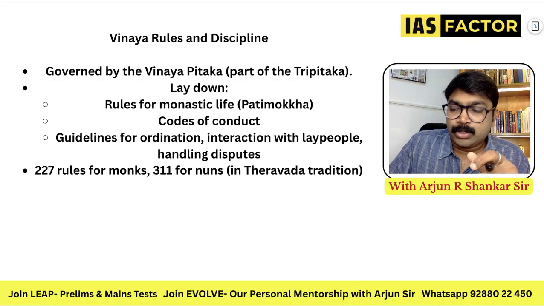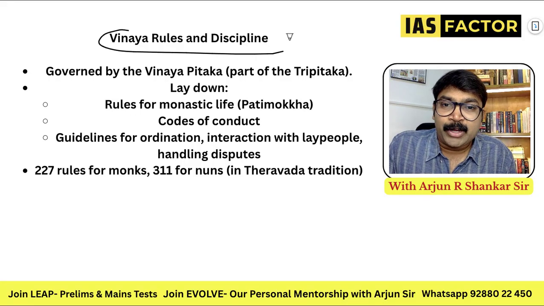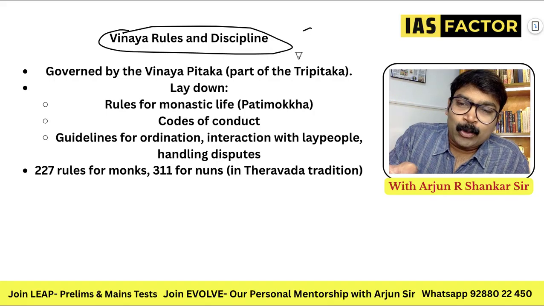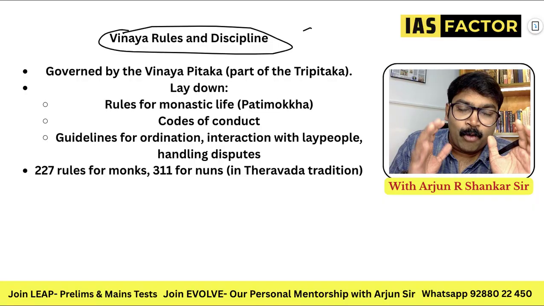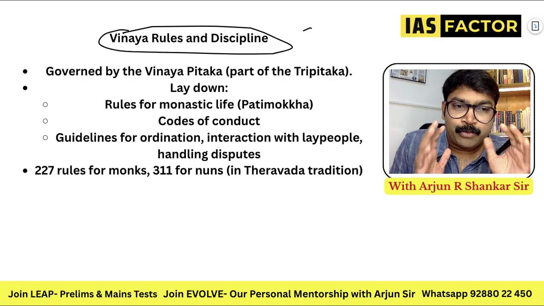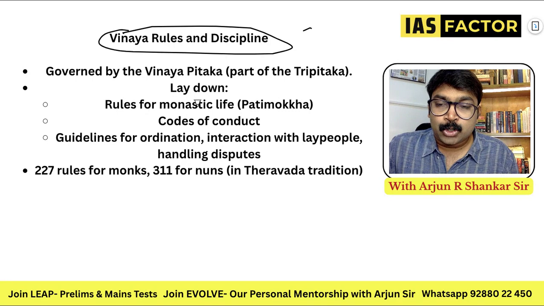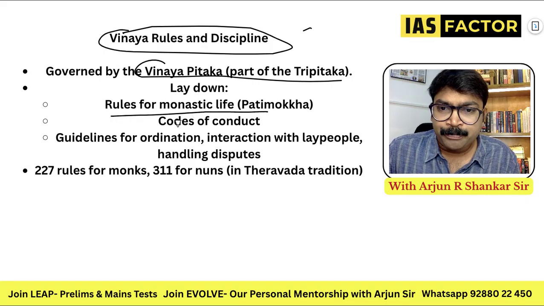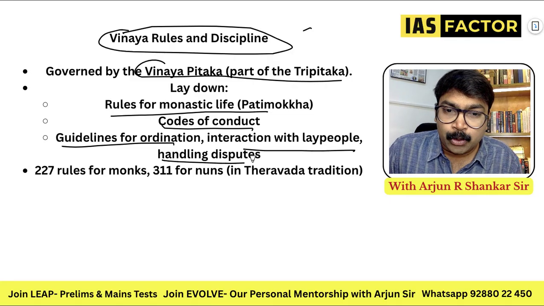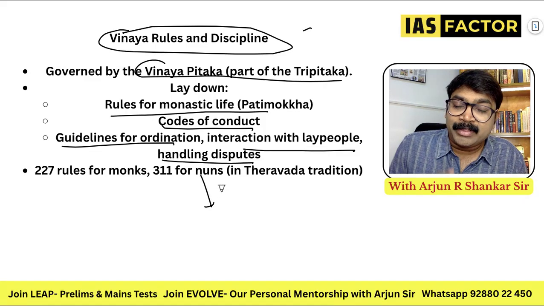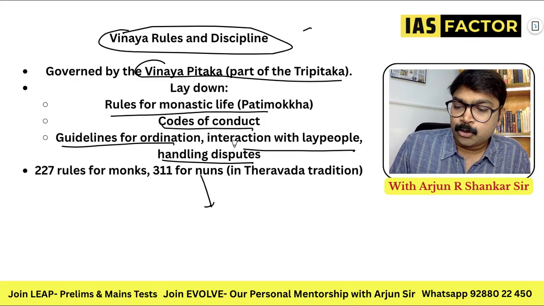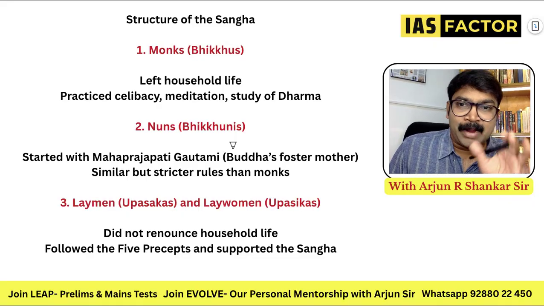Now let's know the Vinaya rules and discipline. So when you are in the Sangha, there is the Vinaya Pitaka. Vinaya Pitaka means monastic laws. The Vinaya rules describe the rules and regulations that you should follow in the Sangha, the discipline factors. So the Sanghas are governed by the Vinaya Pitaka, part of the Tripitaka. It covers rules of monastic life, codes of conduct, guidelines for ordination, interaction with the lay people, how to handle disputes, even how to live in the rainy season, how to get the food. All these are written in the Vinaya Pitaka. So when you hear Sangha, Vinaya Pitaka is important.